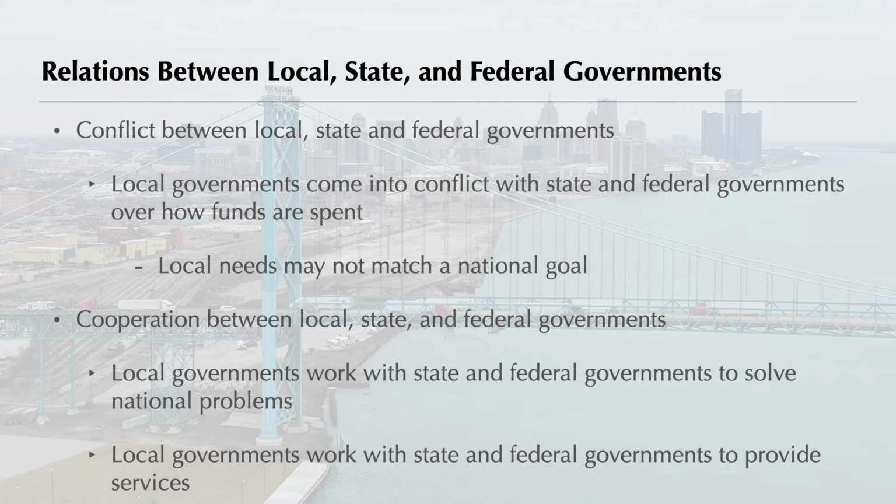Sometimes local officials come into conflict with federal and state officials over how to spend grant money. Most federal money for local governments can be used only in certain ways. Grants given to help meet a national goal may not match local needs. The states often have the power to decide who gets federal grants. If local governments want the freedom to set their own policies, they may have to do without federal money. Unfortunately, most communities do not have enough money to do big projects without some federal help.